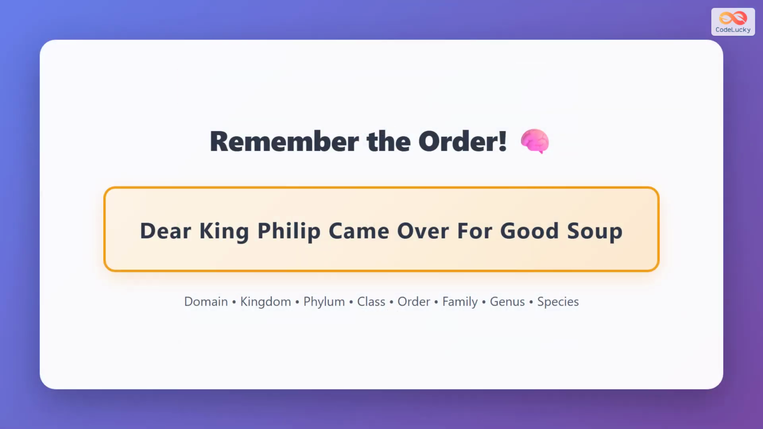To help remember the order of these levels, many students use a mnemonic device. A popular one is, "Dear King Philip came over for good soup." The first letter of each word corresponds to the classification levels: domain, kingdom, phylum, class, order, family, genus, and species. Feel free to create your own mnemonic if this one doesn't work for you. The important thing is to remember the sequence.